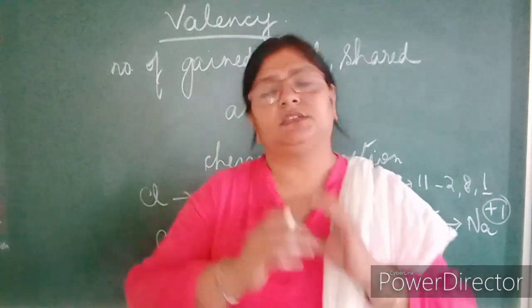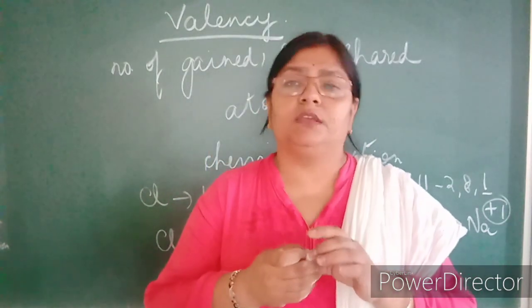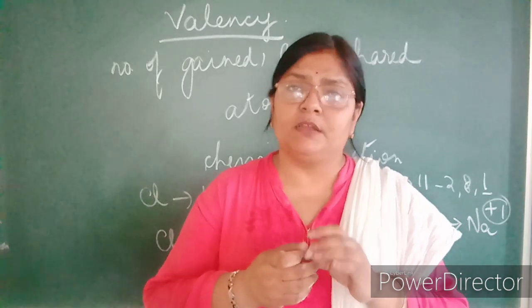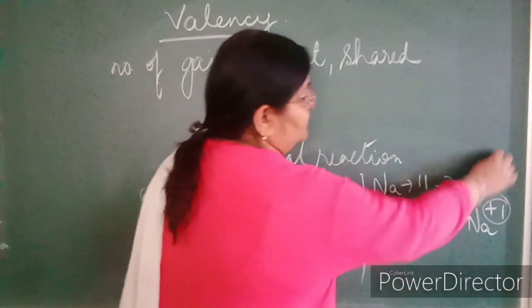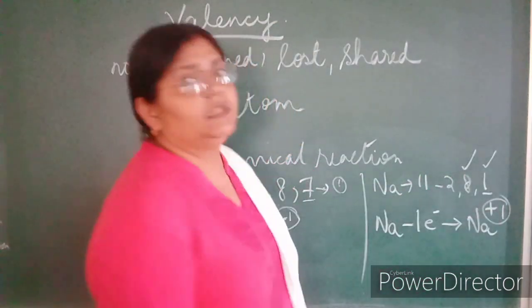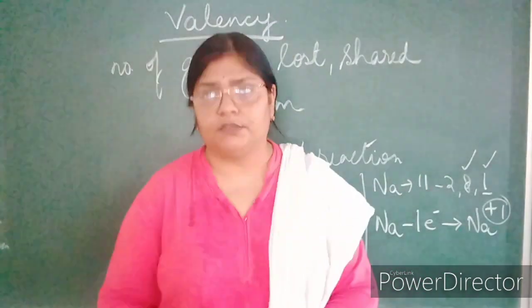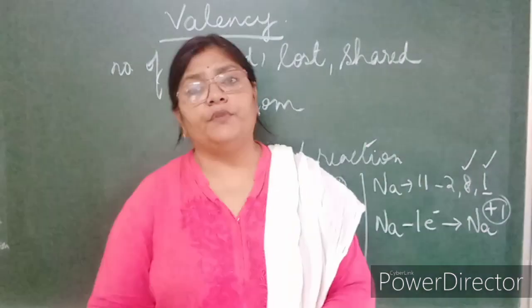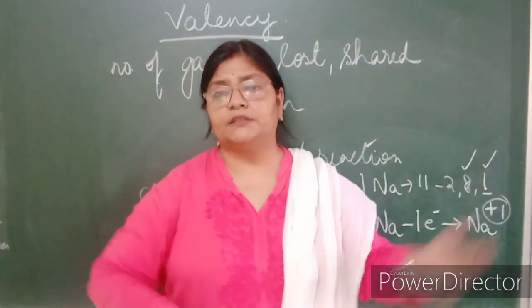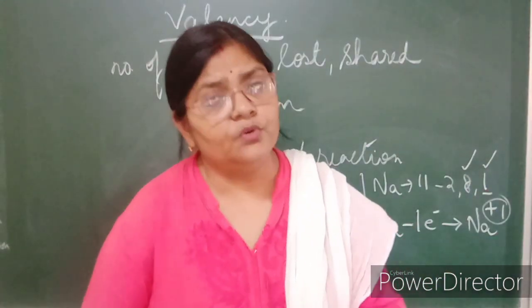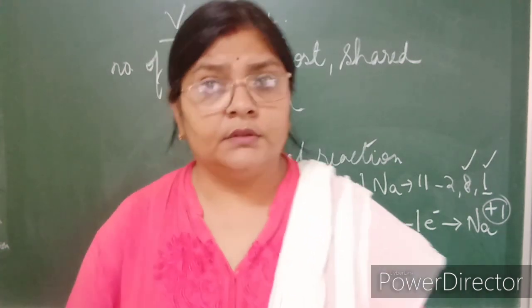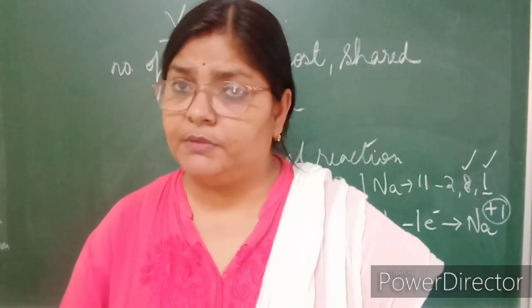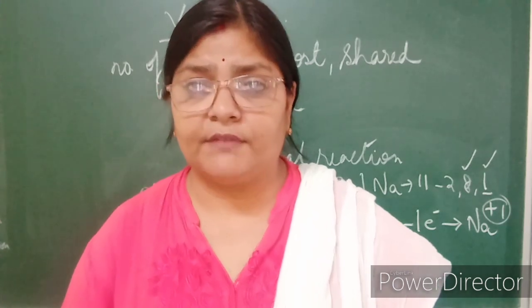The shell just inside it, next to it, is called the penultimate shell. Fine. Like here, this is the valence shell and this will be the penultimate shell. So they show variable valency in the case of a few elements. Fine. You need to learn which elements have variable valency and what their valencies are.